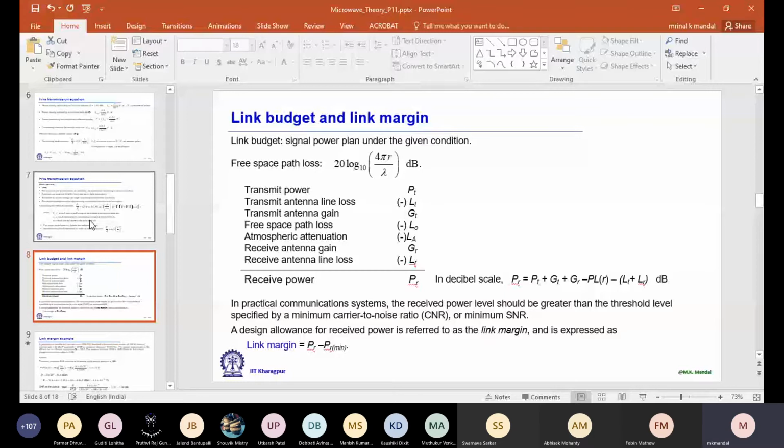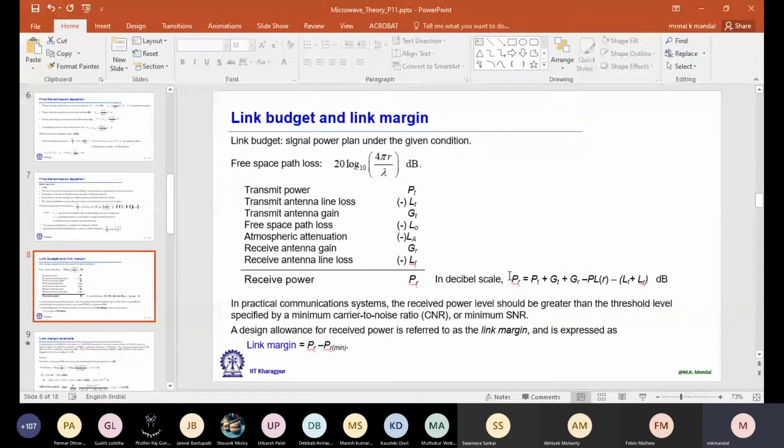Then PR can be given by PT plus GT plus GR, minus LT, minus LR, minus the PLR. PLR here we denoted by L naught. Anyway, this is the path loss PLR in dB. Now, where does this PR requirement come from? It comes from two other factors.